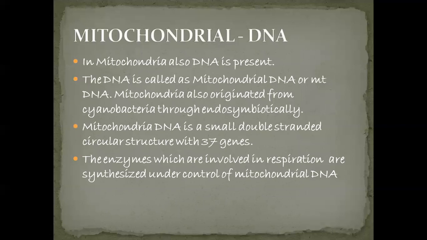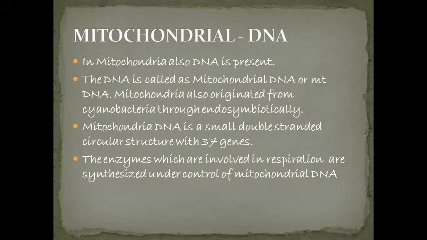Next, mitochondrial DNA. Mitochondria are also present in the cytoplasm, and in mitochondria DNA is also present. It is also double helical and circular. Mitochondria are rich in ATP, so they are called the powerhouse of the cell. This DNA is called mitochondrial DNA. It is short in size when we compare it with the chloroplast DNA.